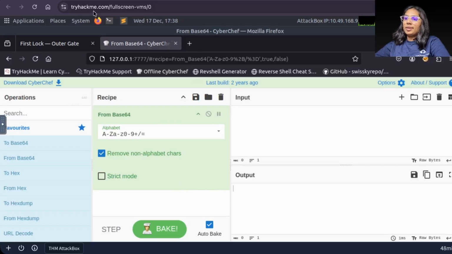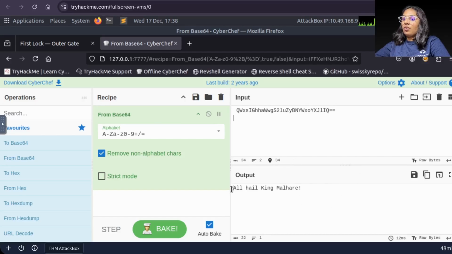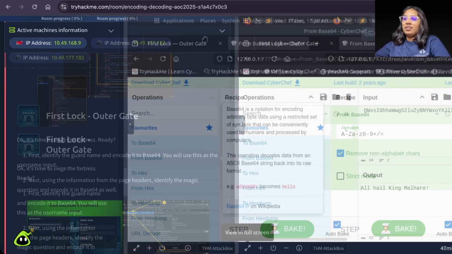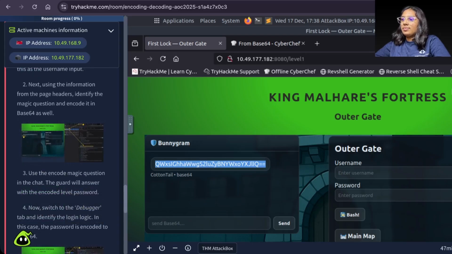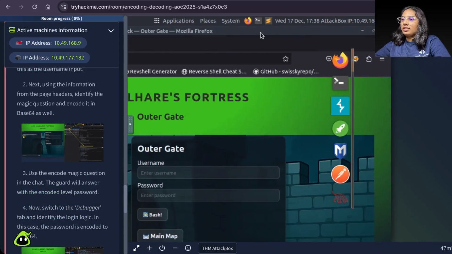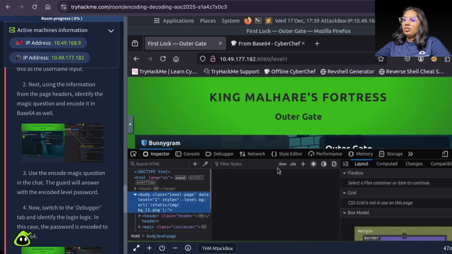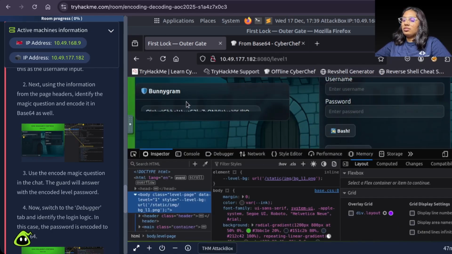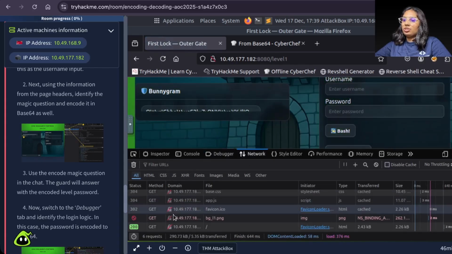We got the recipe, and if we paste, and all hail King Malhare. Next, we have to inspect using the dev tools. Gonna press Function F12, and I'm going to go to the network tab and refresh.